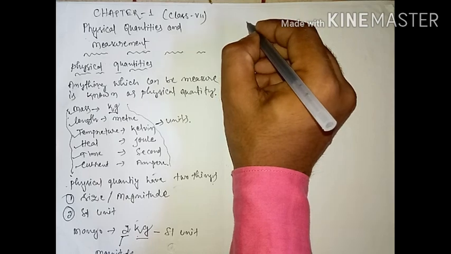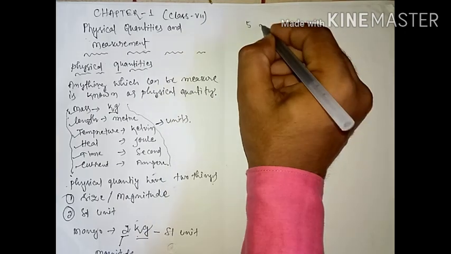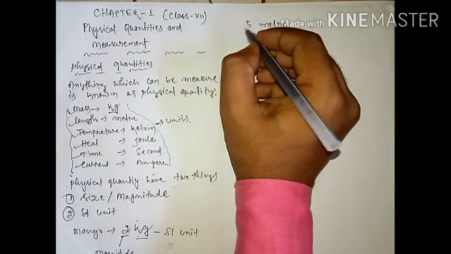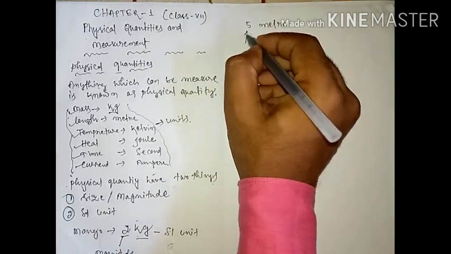So see, here I am writing 5 meter. Suppose distance is 5 meter. So here 5 is, what is 5?